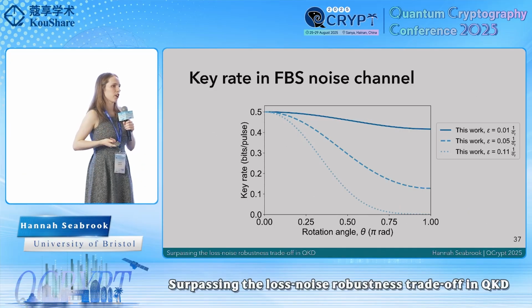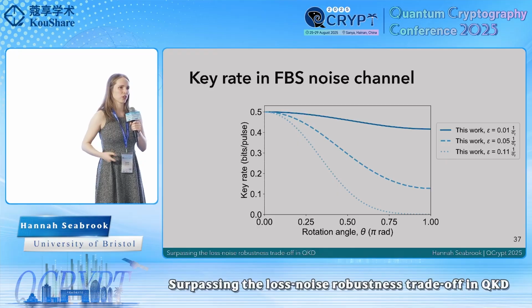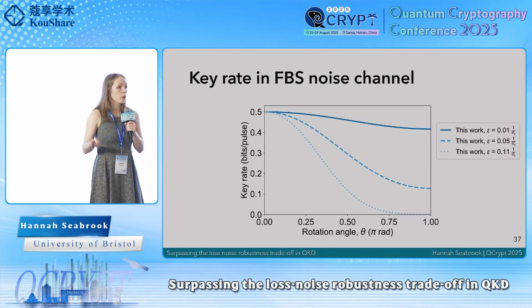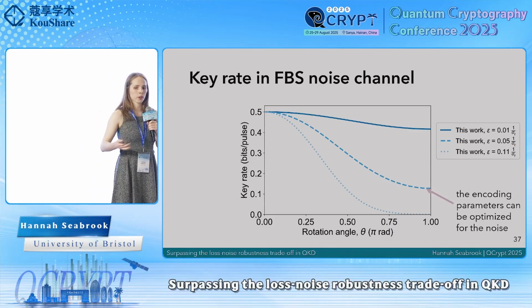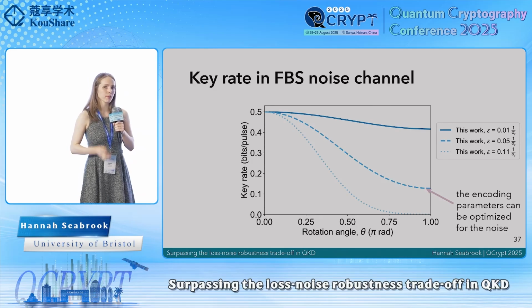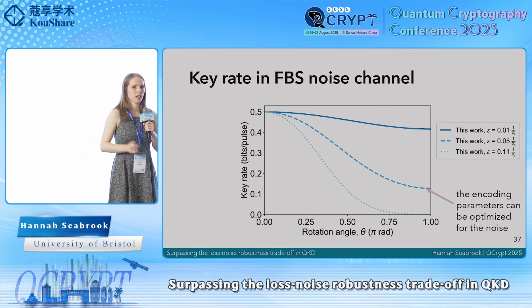But we can see that it very closely resembles the fidelity curves that we saw just looking at the logical level. So we see that we get this sort of reduction in fidelity as the rotation angle theta increases. But we also see that we can, again, optimize the parameters of our encoding, so for example here our sigma t, to increase the resilience to noise and push up our key rates. So this is looking promising.